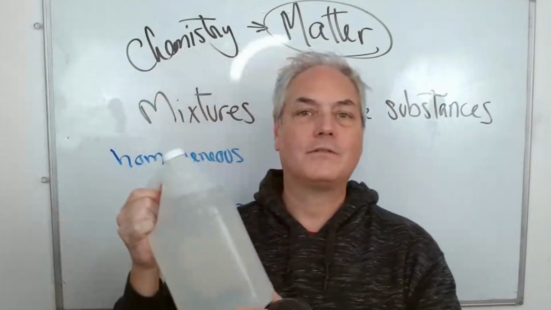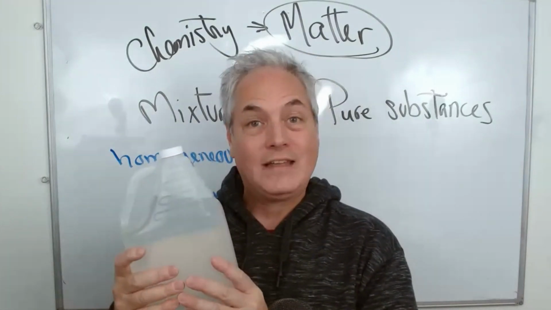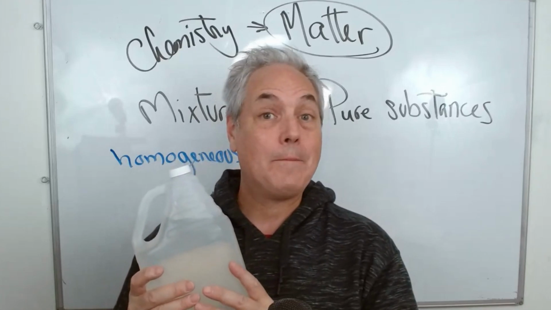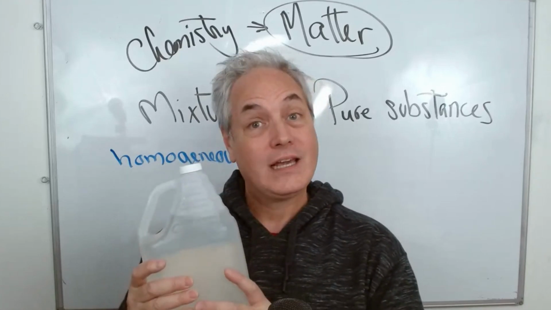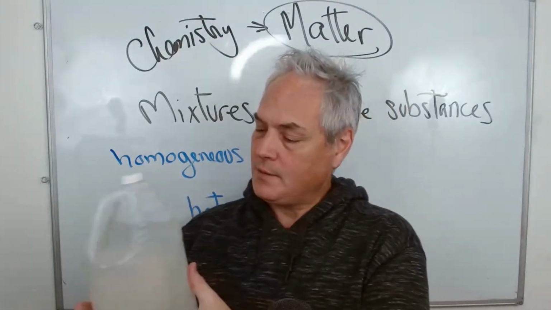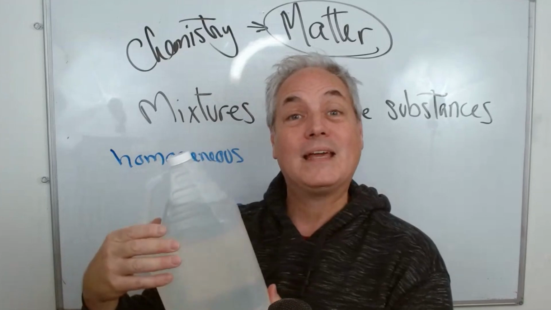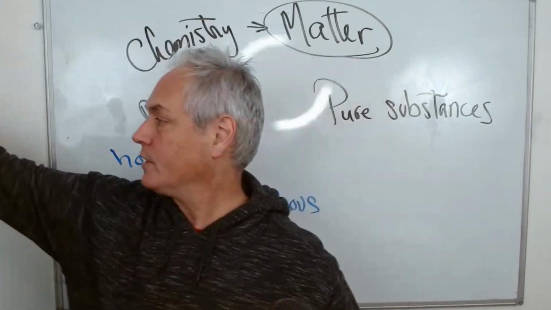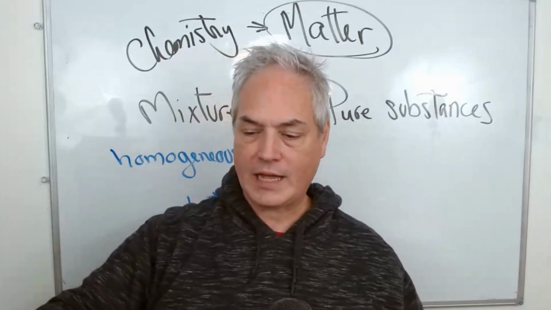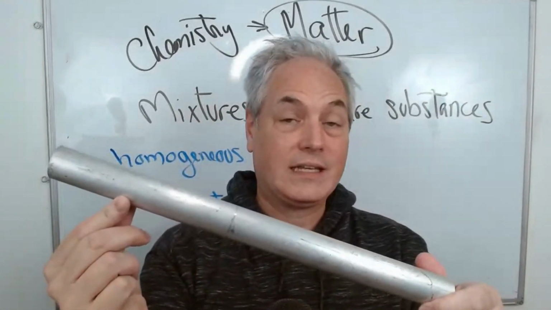So if you think of vinegar, vinegar is a liquid. In here you've got the vinegar diluted in water. So that means here we have a mixture of different compounds. And on top of that, we call them homogeneous because we cannot identify specific pieces. They are all mixed nicely together. Another example of homogeneous: here I have, for example, a piece of aluminum. This is made of 100% aluminum.